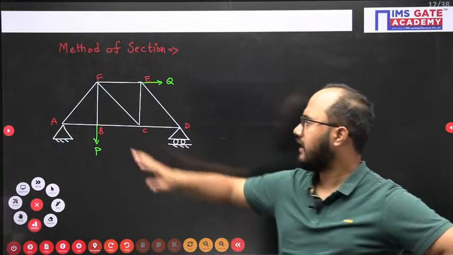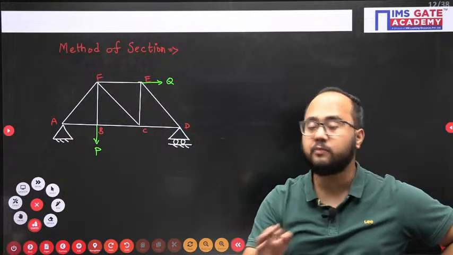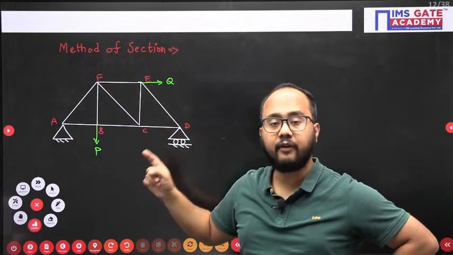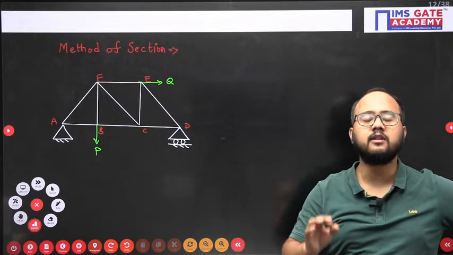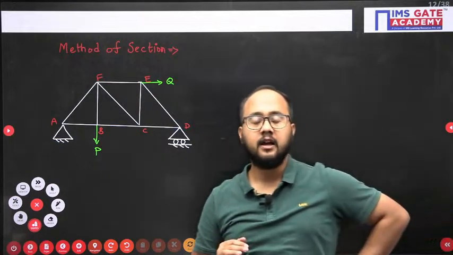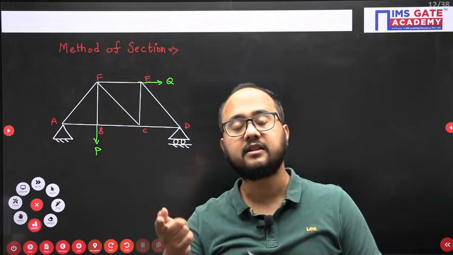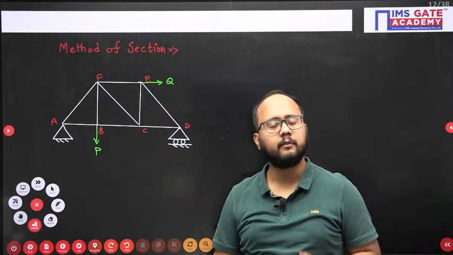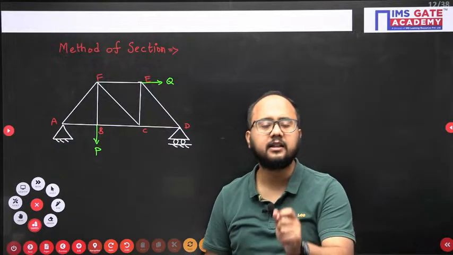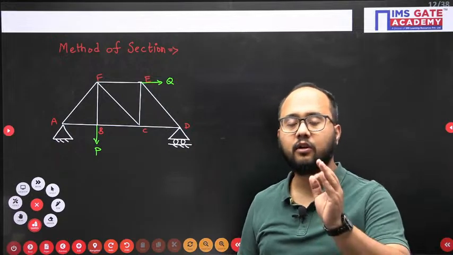So let's suppose they have asked for member FC. Your section should pass through that member, and while passing through that member you have to ensure one thing: it should not cut more than 3 members. Why? Because if it cuts more than 3 members, we will not be in a situation to solve the question. We have only 3 equations of equilibrium. At max, your section should cut only 3 members.